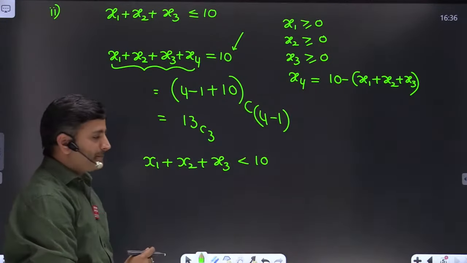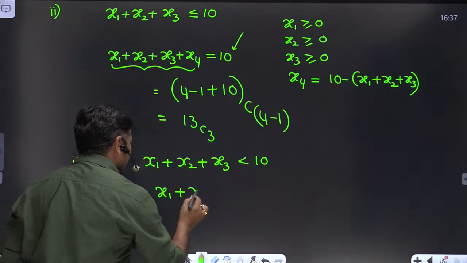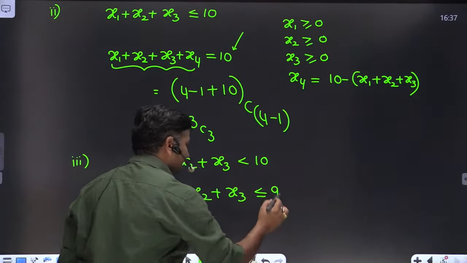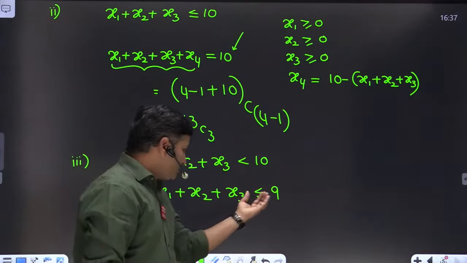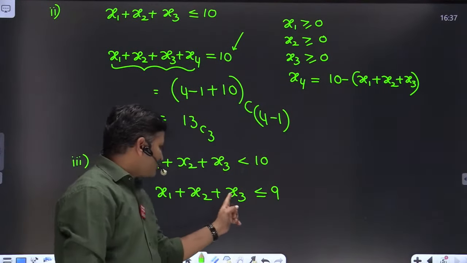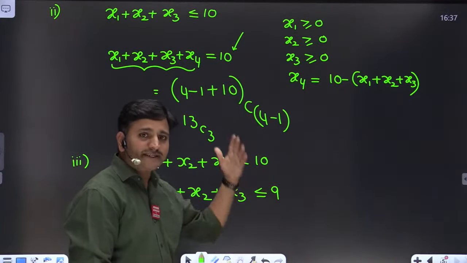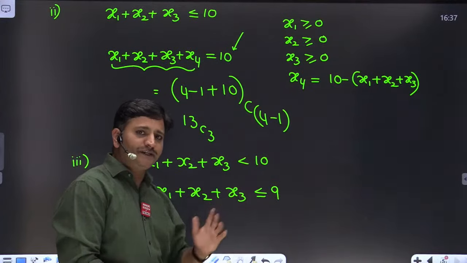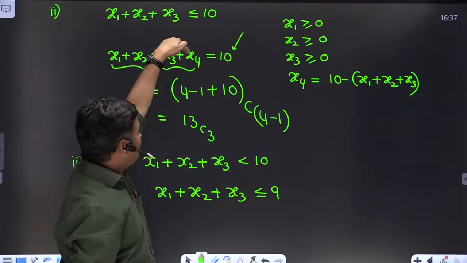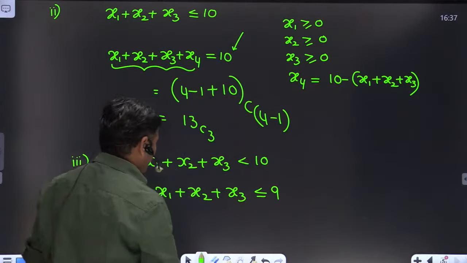Less than 10. So what we will do, you can write this statement as x1 plus x2 plus x3 less than or equal to 9, friends. Less than 10 means it will take at most 9 only, correct? The moment you write x1 plus x2 plus x3 less than or equal to 9, it is converted to the second model. Now apply the same procedure here. What is the procedure I applied in the less than or equal to model? We have to take one extra variable, which can be defined like this, right? Let me do the problem quickly, friends.